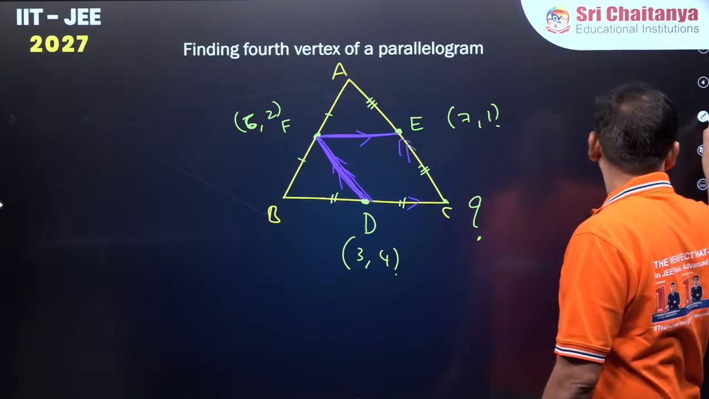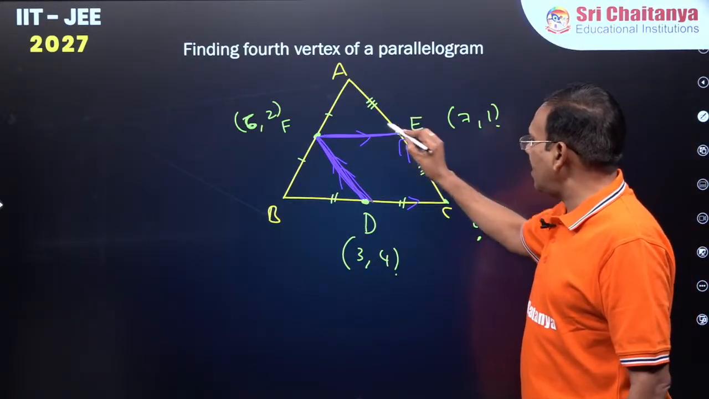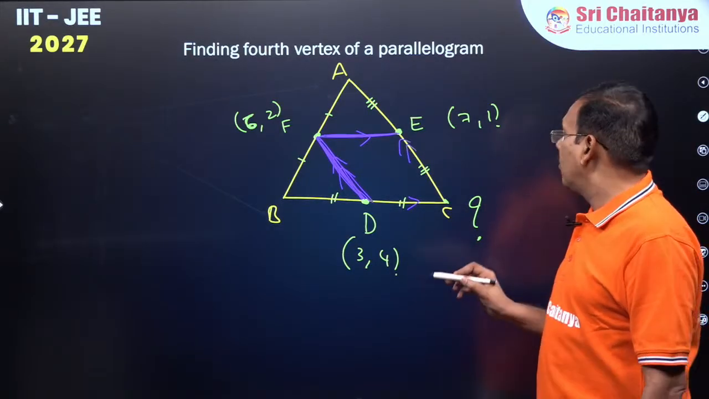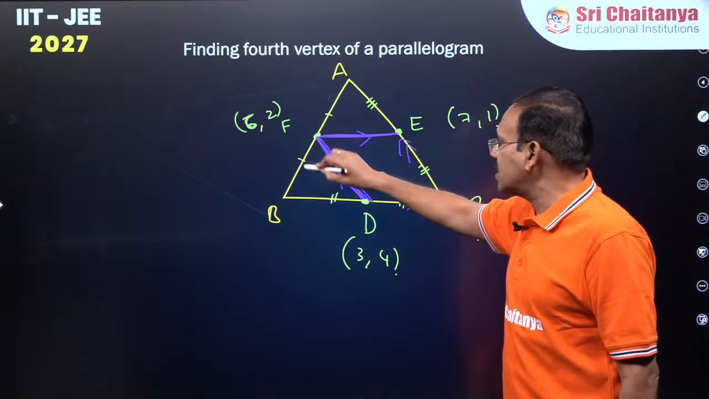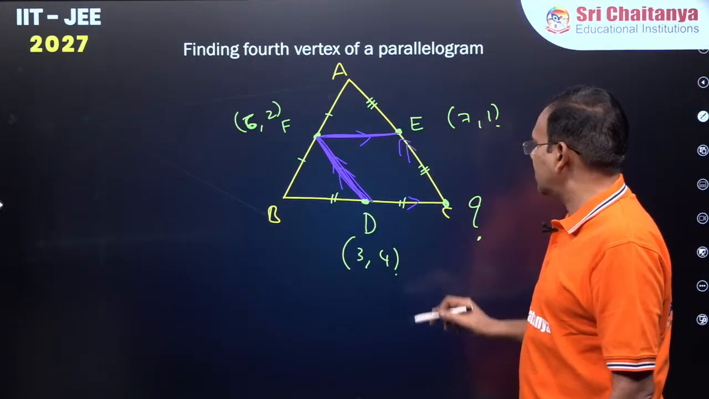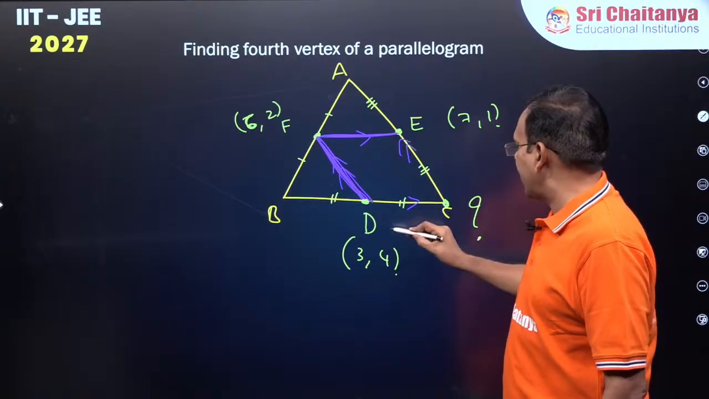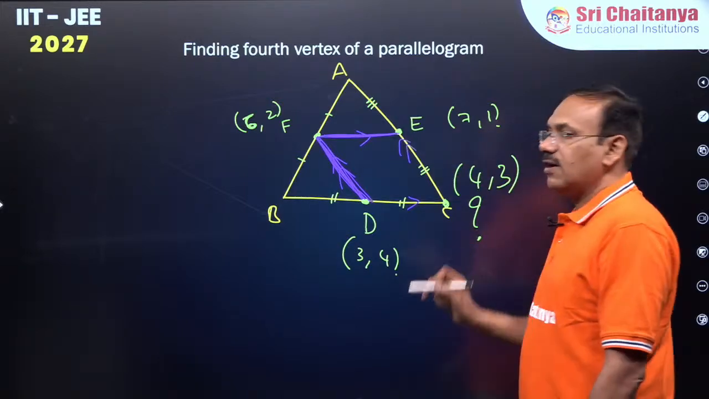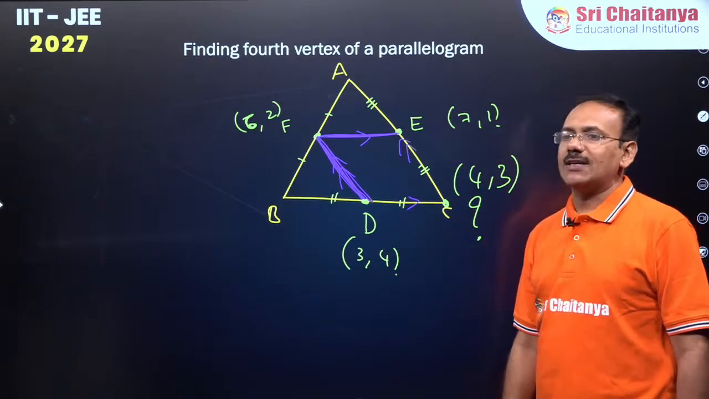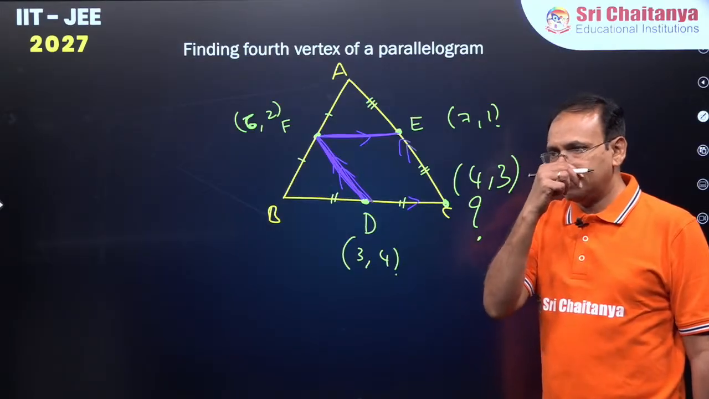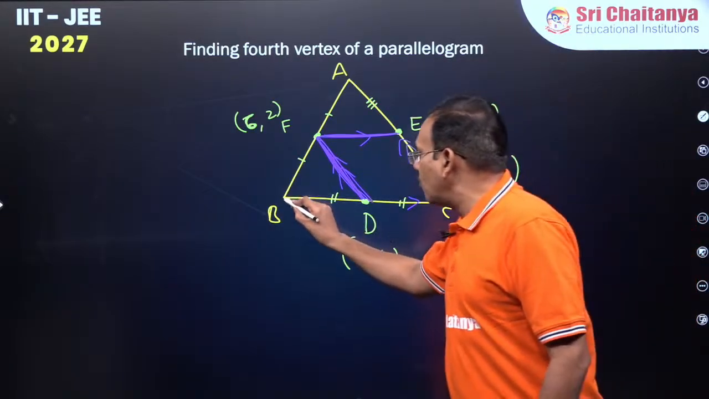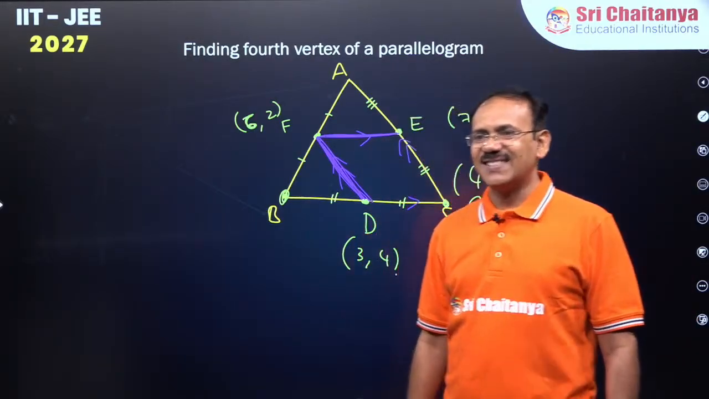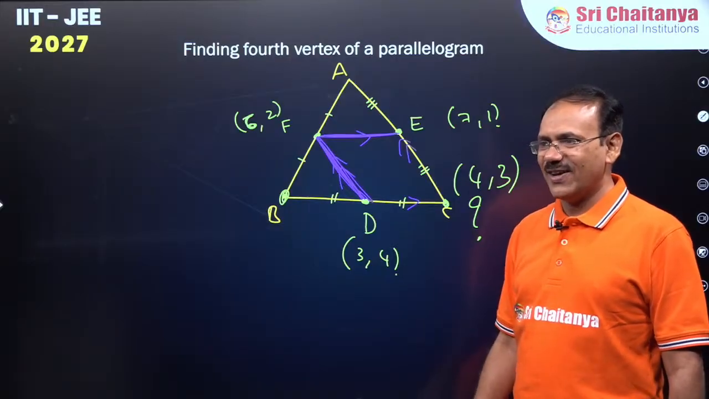Now you can observe that EFDC is a parallelogram, for which 3 consecutive vertices are known. I want the fourth vertex. Come on quick, add these two and subtract this. 10 minus 6, 4. 5 minus 2, 3. 4, 3 is absolutely the right answer. Superb. Well done. So, after finding C, how will you find B? Come on. How will you find B? Yes, Hasib is the topper. Kaushal answered very quick.